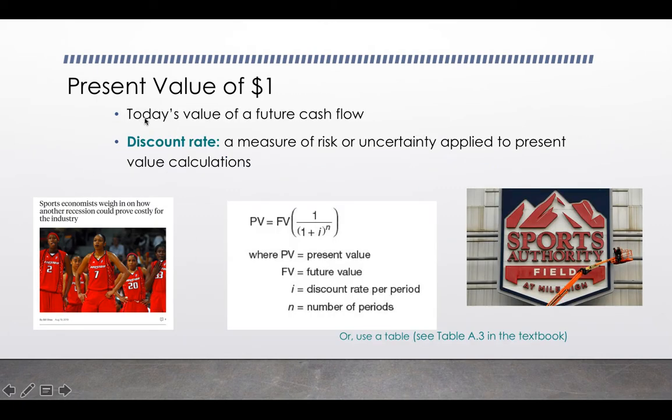Okay, so our first formula here is going to be present value of a dollar. You can see our formula is here. PV, present value, is equal to future value, and then we have our parentheses here with our multiplier. To get to our multiplier, we need a few pieces of information. We need the discount rate per period, and then we need the number of periods. Basically the number of years the payments are going to be made.